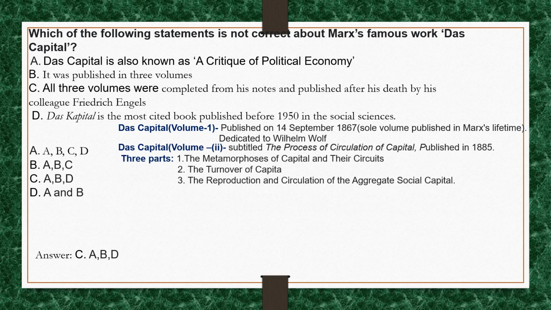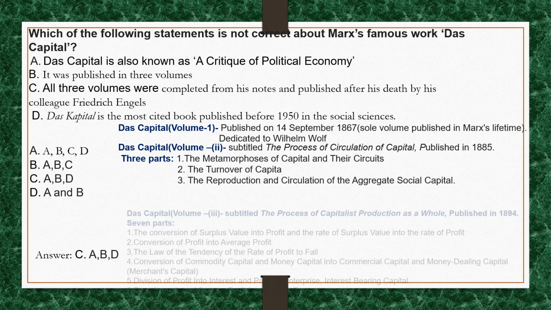Then, Volume 2, subtitled The Process of Circulation of Capital, was prepared by Engels from notes left by Marx and published in 1885. It is divided into 3 parts: the metamorphosis of capital and their circuits, the turnover of capital, the reproduction and circulation of the aggregate social capital.